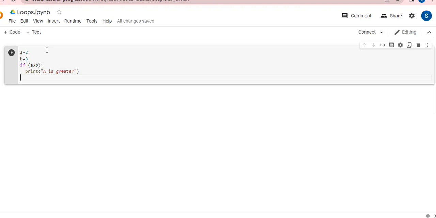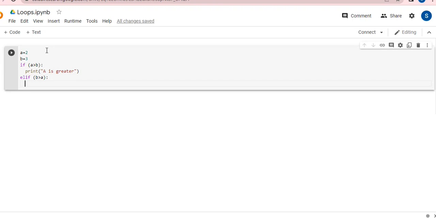Now if a is not greater, then else if, we never write else if, we write el, shortcut of else, and then if as it is. Again, I'm going to leave a space, and I'm going to write if b is greater than a, coming at the end, leaving a colon, and writing here print b is greater. So if a is not greater, we are going to write a new option, that is b is greater.